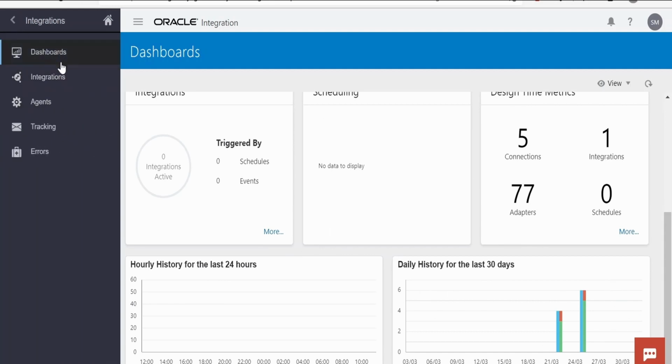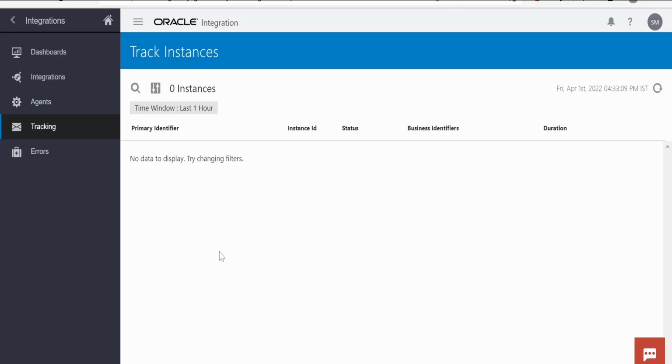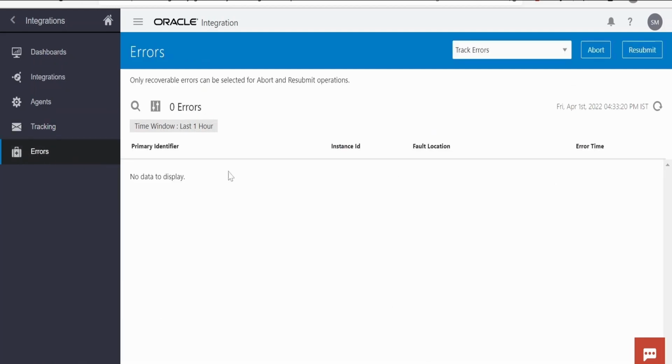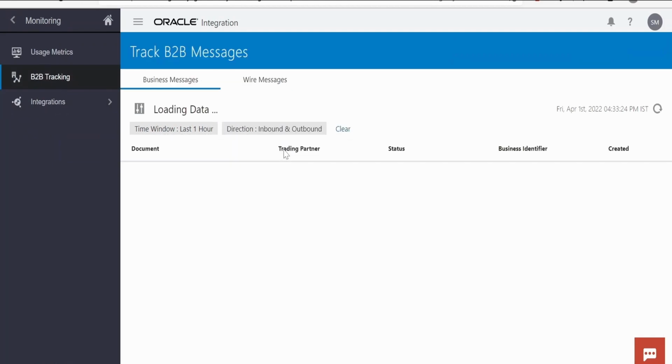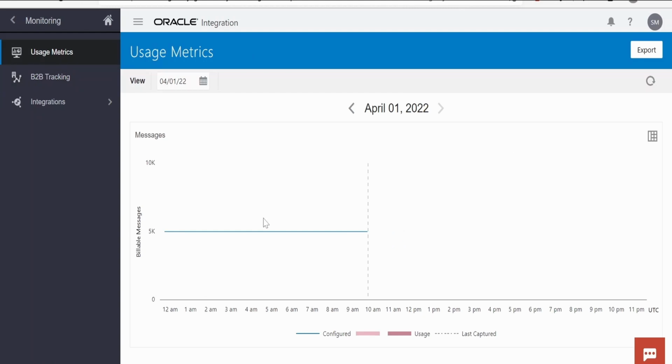If you click again on the integrations monitoring, there is an option for tracking. We can track the instances or the transactions which occurred in this instance over a period of time, like the last 1 hour. Any errors, we can check on this error hospital and we can reprocess from here as well. B2B, I don't have any B2B messages as of now. It's showing as empty.